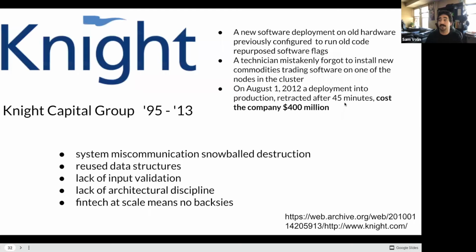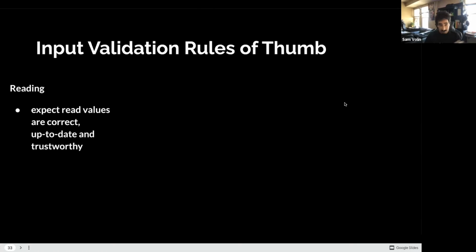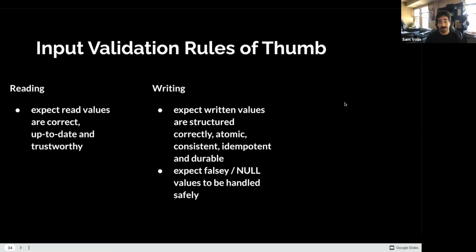And just because services are communicating doesn't mean the communications are correct. All services need to validate input and ensure sane behavior. This is where so many security bugs come from: input validation. Maintaining assured data contracts is very challenging and requires architectural discipline, but is required to conform input shape to reliable single-purpose data structures. So here's the rules of thumb. As a value will be read and used in business logic, you want to be sure the values you're getting back are trustworthy. And if the value will be written out to disk or database, you definitely want to see your inputs that construct that value are validated.